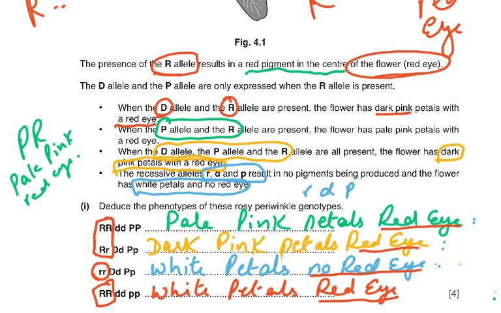If you had the big D, the big P and the big R, where do we have that? We only had it here. So dark pink petals. Then let's look at if you had the smaller ones. Now we colored them blue. So if you had R, D and P, now where do you have small r, small d and small p? Well, that was easy for you to figure out. It was here, white petals.